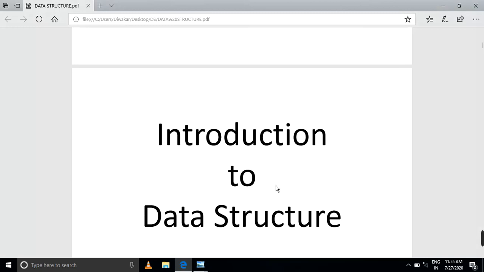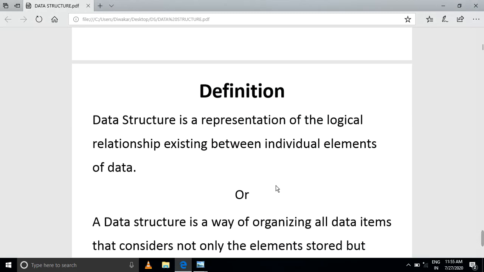introduction to data structure. What is meant by the definition of a data structure? A data structure is a representation of the logical relationship existing between individual elements of data. Very logical relationship existing between individual data.